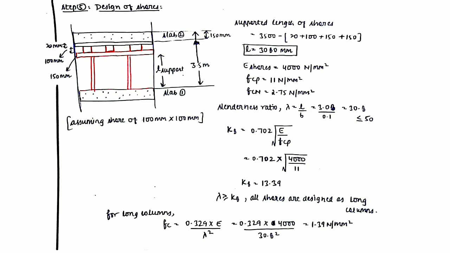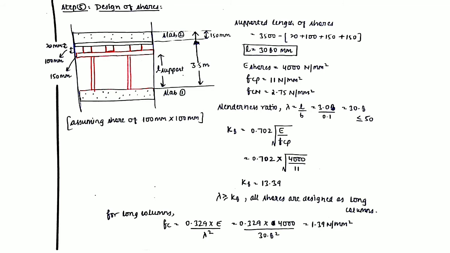Now you have to calculate the slenderness ratio. For calculating the slenderness ratio, you should know the dimension of a shore. But in the question, the dimension of shore is not given. So we can assume it to be 100 by 100 millimeter initially. Now the slenderness ratio is L by B. L is known to you, 3.08 meters, and B you have assumed as 0.1. So the slenderness ratio is coming out to be 30.8. Now it is less than or equal to 50.